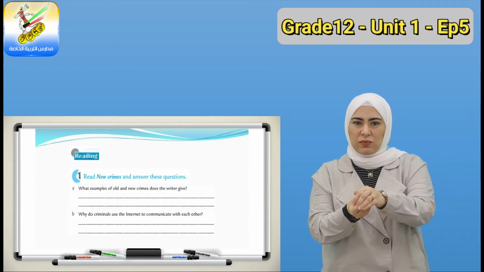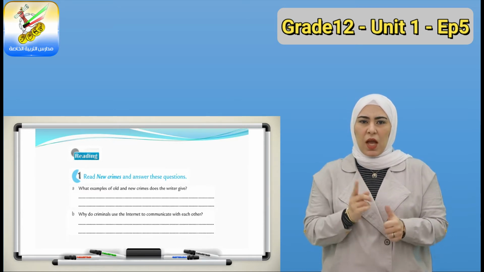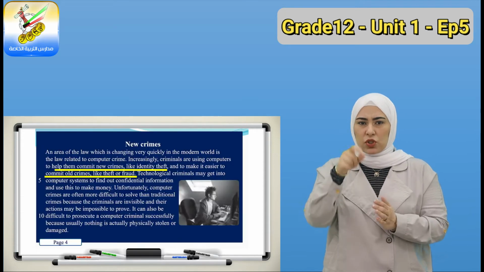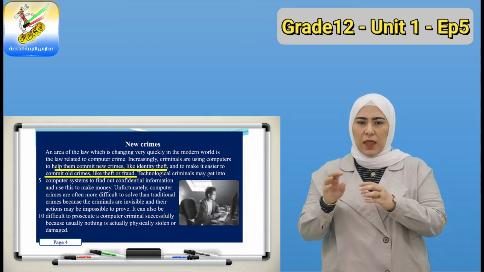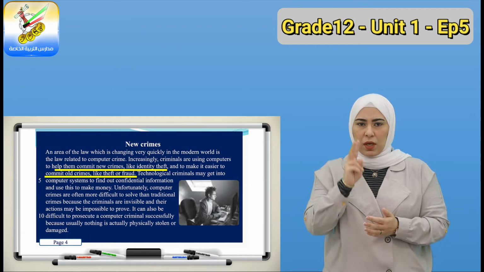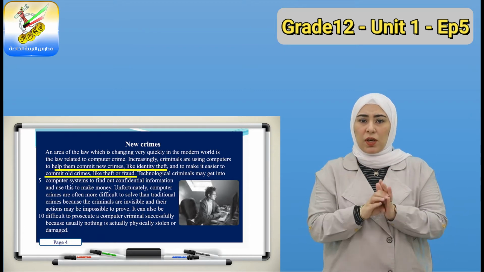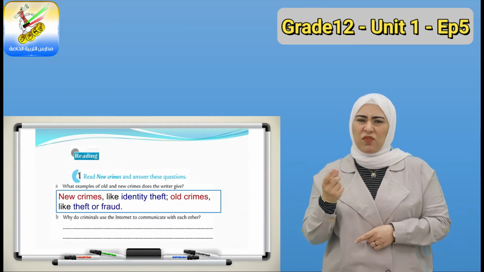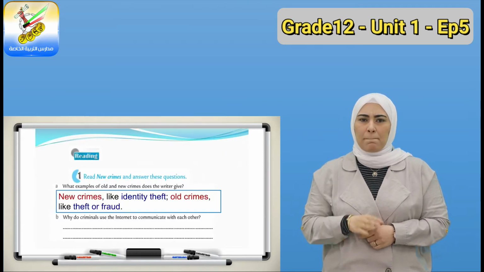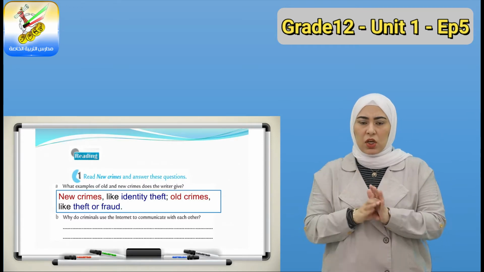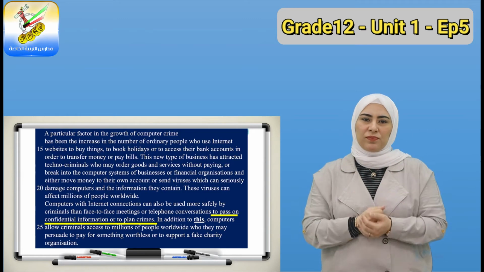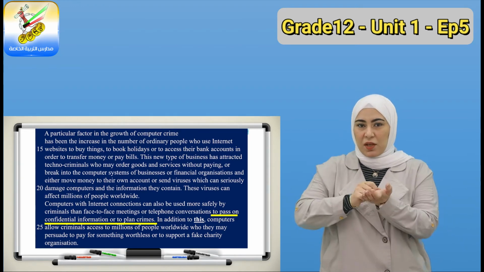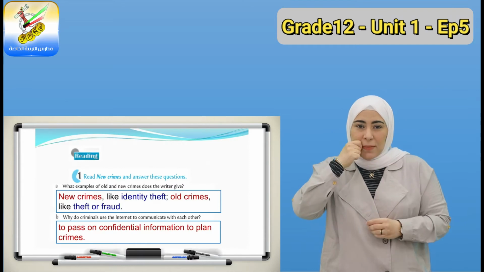Let's read the questions again. First one. What examples of old and new crimes does the writer give? Try to go back to the text and underline the answers. You can find the answer right here. New crimes like identity theft and old crimes like theft or fraud. B. Why do criminals use the internet to communicate with each other? So, in this paragraph we can see here, to pass on confidential information or to plan crimes. They use it more safely.